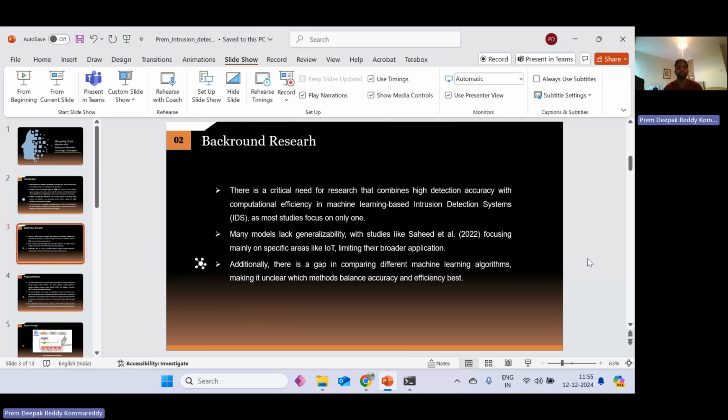Coming to the background research, there is a critical need for research that combines IDS detection accuracy and learning-based IDS, as most studies focus on only one thing. Many models lack generalizability, as we can see in studies that focus mainly on areas like IoT, limiting their broader application. Additionally, there is a gap in comparing different machine learning algorithms, making it unclear which methods balance accuracy and efficiency best.